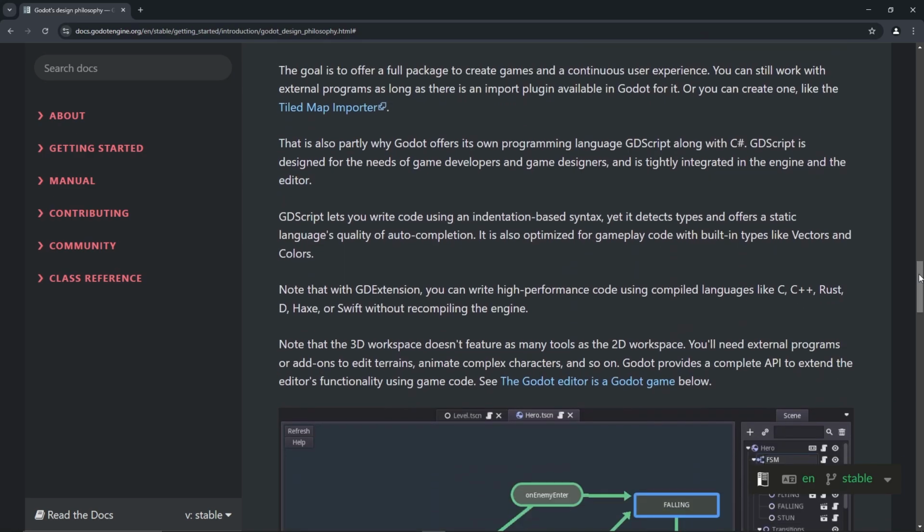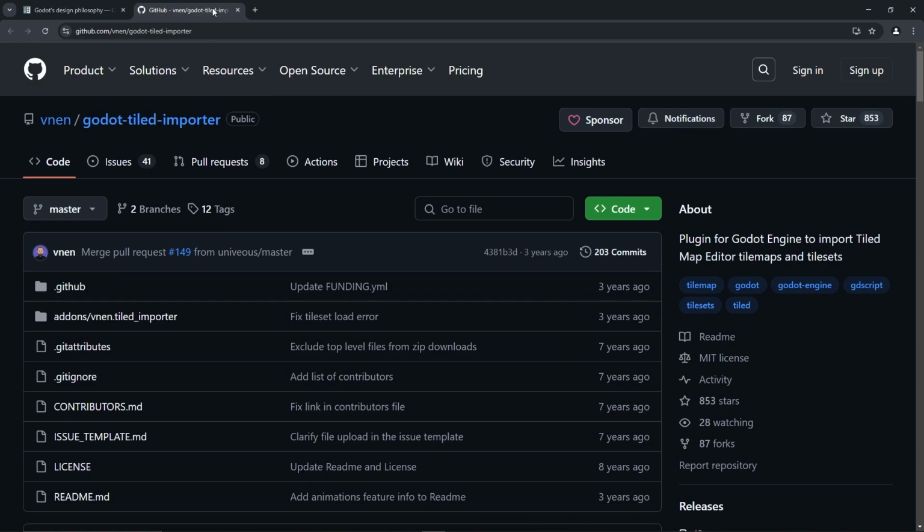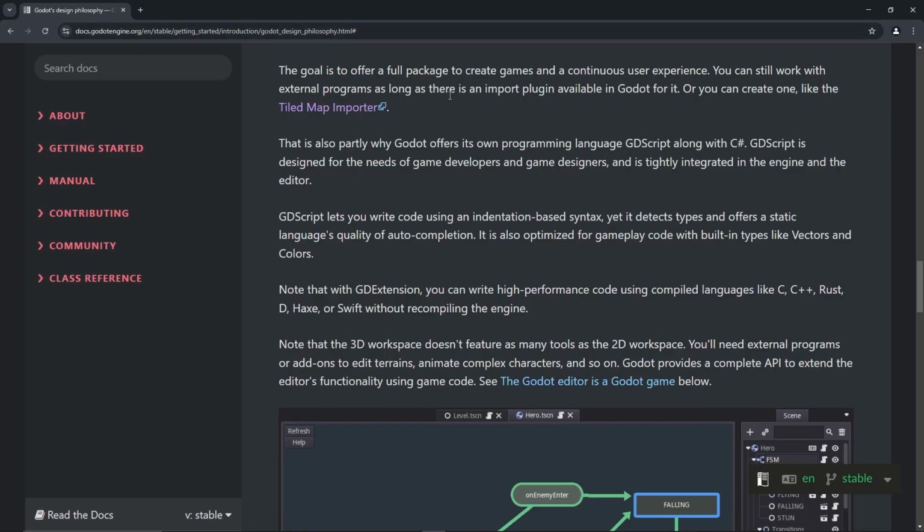The goal is to offer a full package to create games and continuous user experience. We can still work with external programs as long as there is an import plugin available in Godot for it. Or we can create one like the tile map importer, which is this, and I don't really want to get into it, but I'm sure it's great. If we need it, we'll figure it out later.